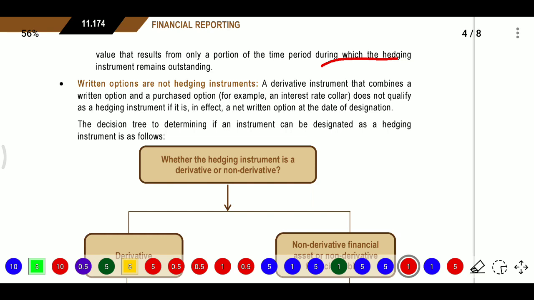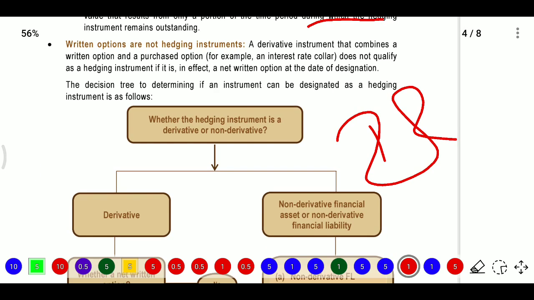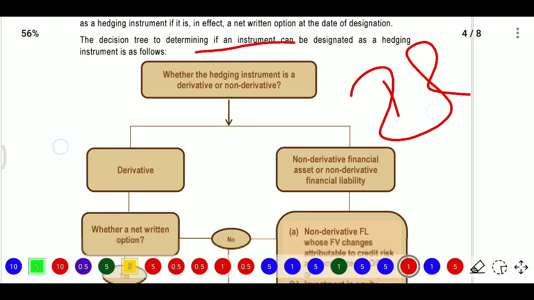Here, written options are not hedge instruments. Why? Because derivative instruments that combine written options and purchased options, for example an interest rate collar, do not qualify as hedging instruments if they are in effect a net written option at the date of designation. The decision tree to determine if an instrument can be designated as a hedging instrument is as follows.